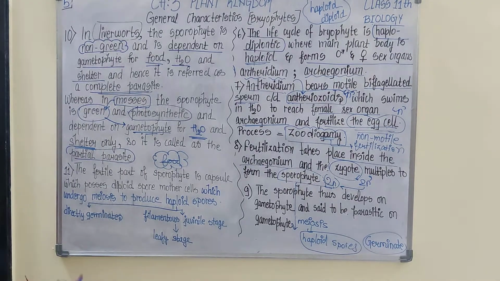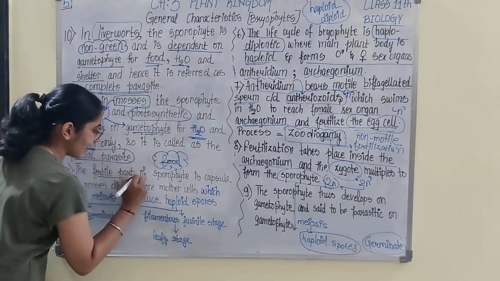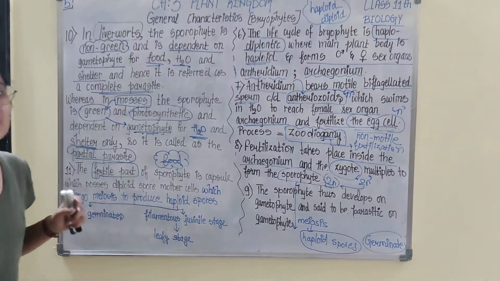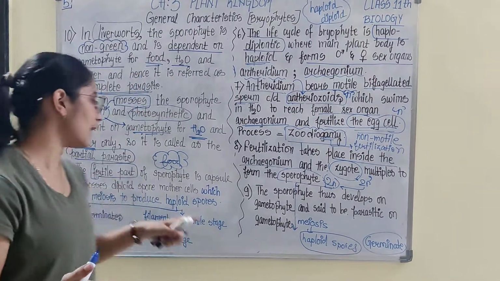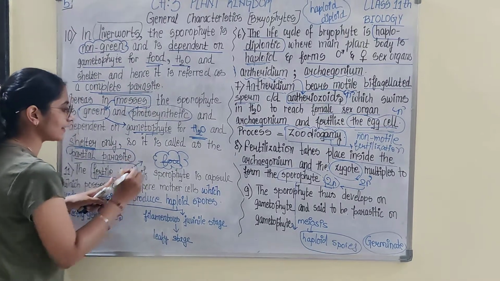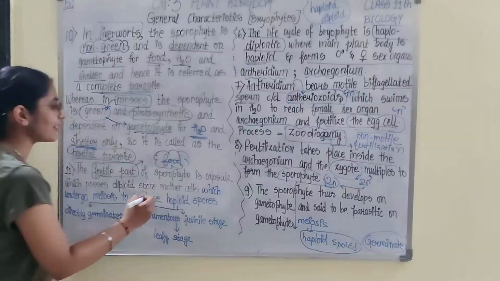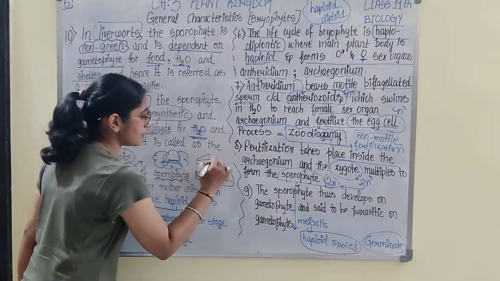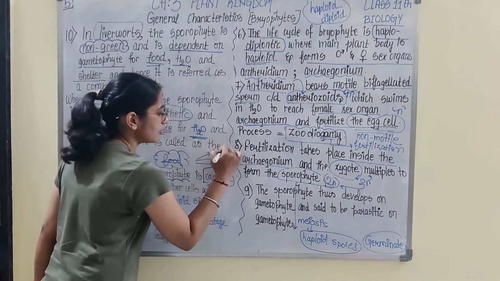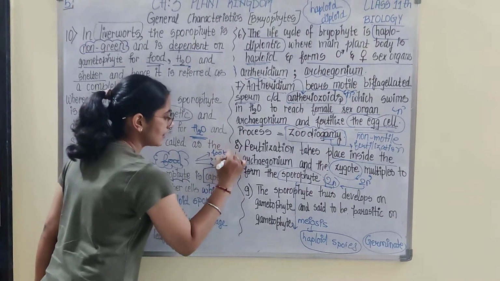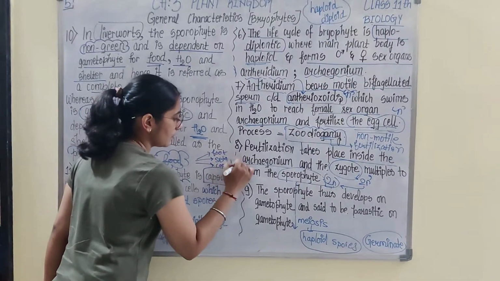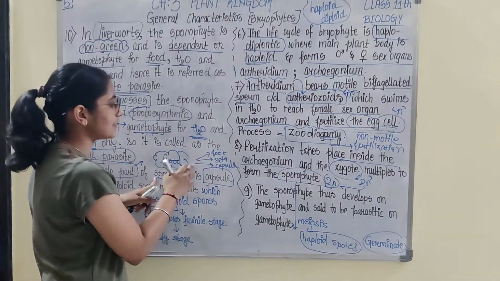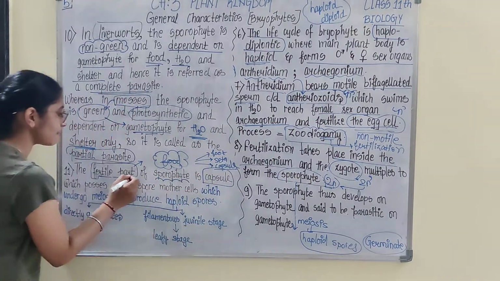And we move on to the next characteristic, that is the fertile part. That means the one producing reproductive parts. Okay, so this is the reproductive part involved in reproduction. So the fertile part of sporophyte is capsule. There are three parts of sporophyte: foot, seta, capsule. Okay, there are three. The plant body has three parts: foot, seta, capsule. This capsule is the fertile part.